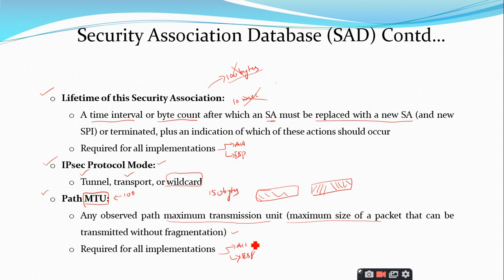So by this you can understand that each and every parameter that we have discussed in the security association database is implemented for both AH as well as ESP, except AH information and ESP information. AH information is exclusively related to the authentication header, and ESP information is exclusively related to the ESP only. Otherwise everything like the lifetime of the security association, IP protocol mode, path MTU, sequence number counter, anti-replay window, security parameter index, everything is related to both the implementations.